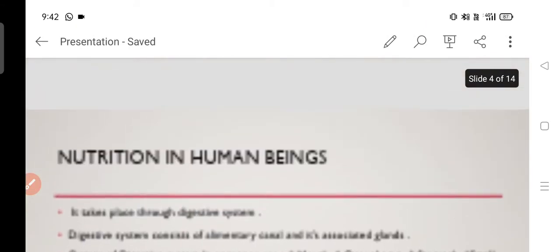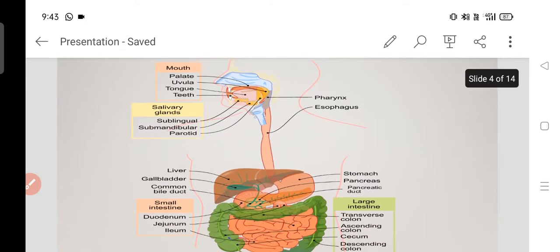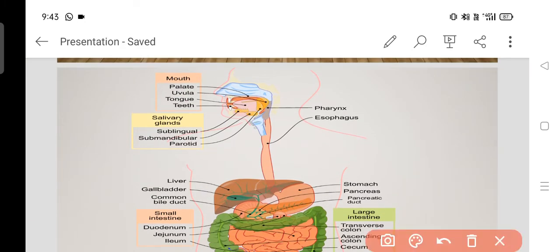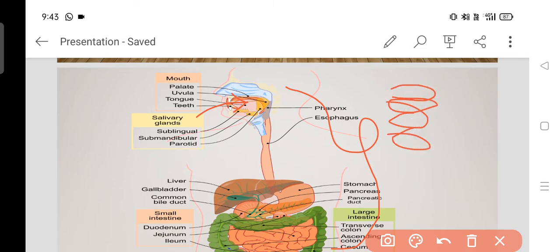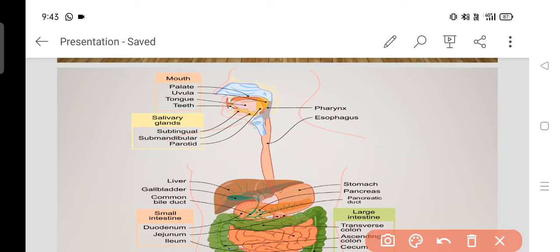So for the complete digestion, the food is further moved from the mouth to other parts of the alimentary canal. Another part is the esophagus. So from the mouth, the food moves into the esophagus. The esophagus is something like this, a continuous ring-like structure of muscles.